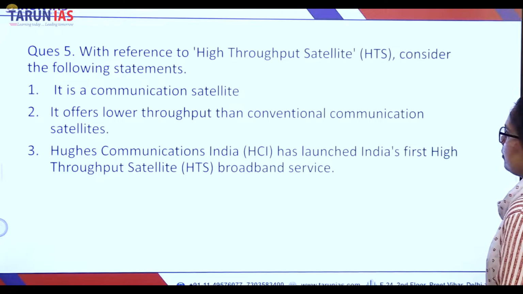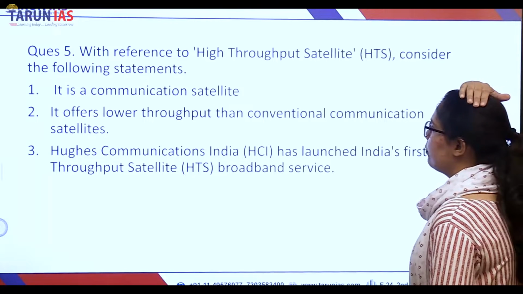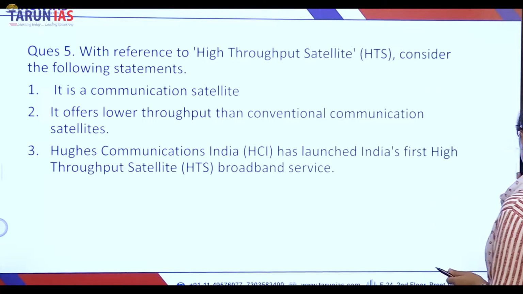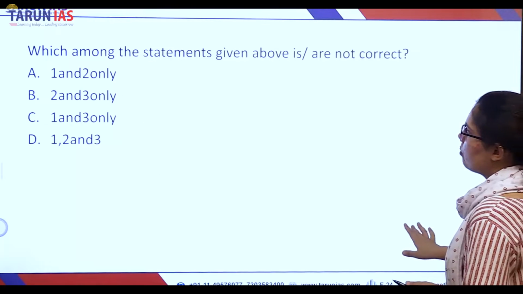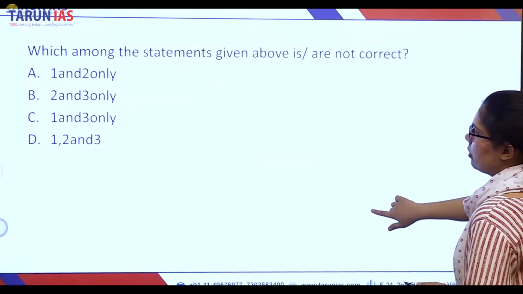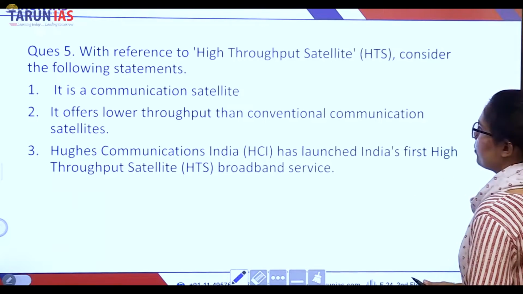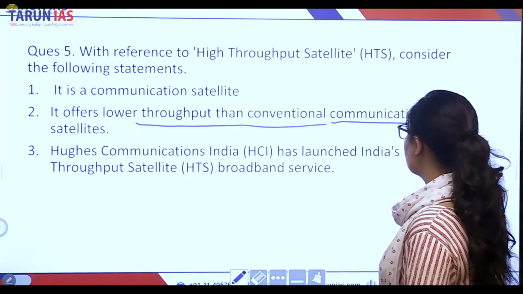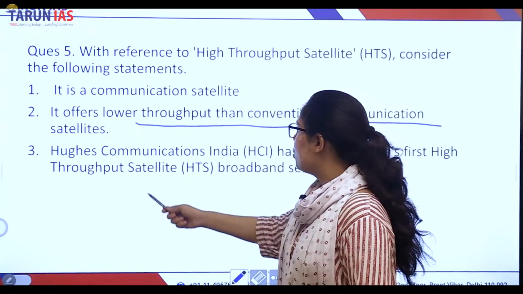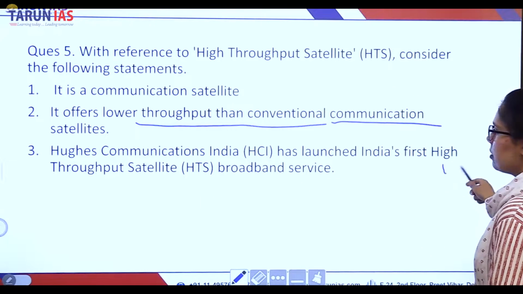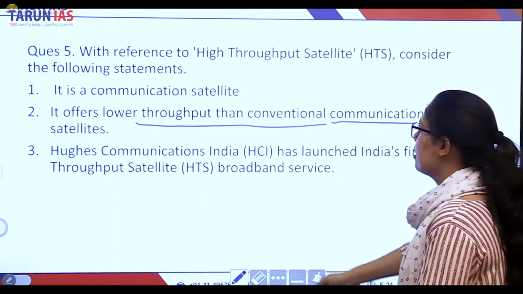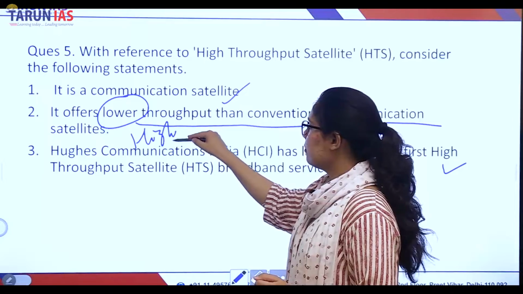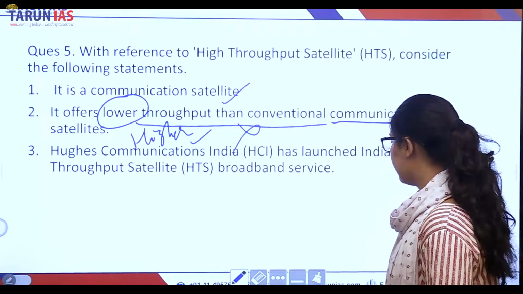Okay. Now we will move on to the fifth question. With reference to the high throughput satellites, consider the following statements. It is a communication satellite. It offers lower throughput than conventional communication satellites. Hughes Communications India has launched India's first high throughput satellite broadband services. The first one is the correct statement. It offers not lower but higher throughput. So the second statement is incorrect.